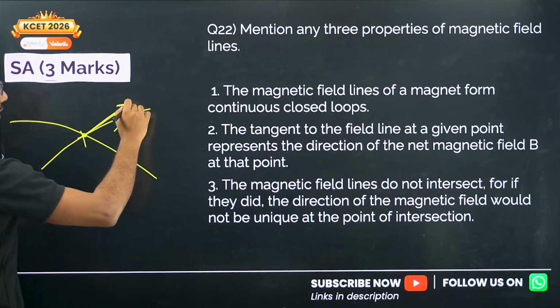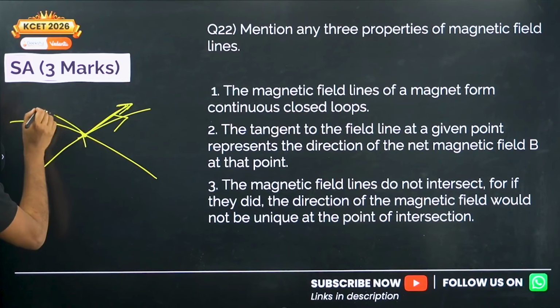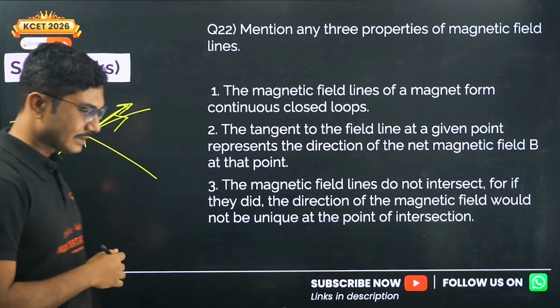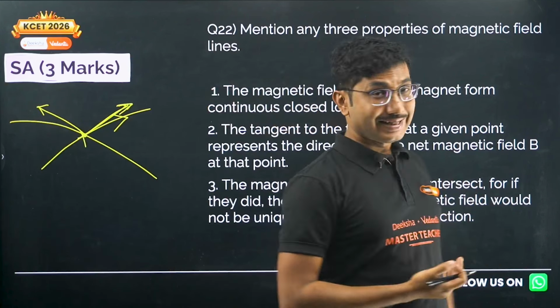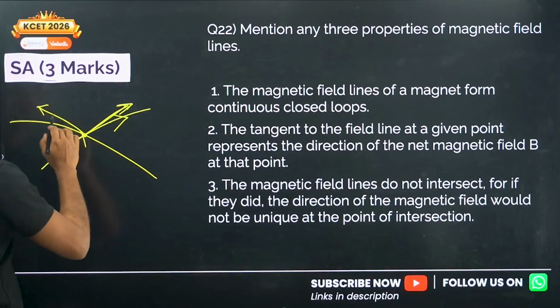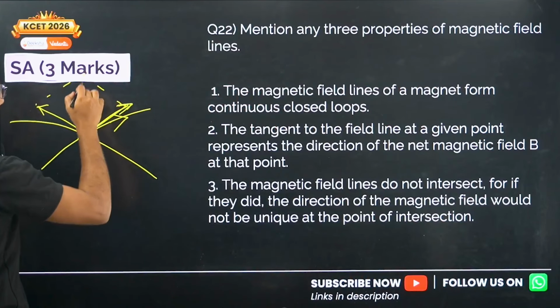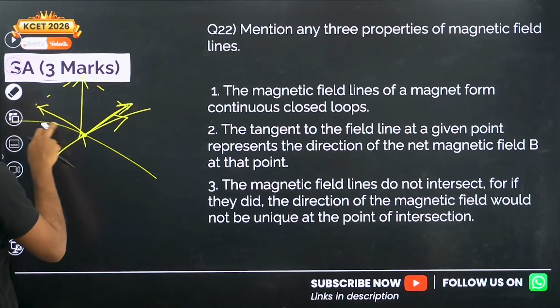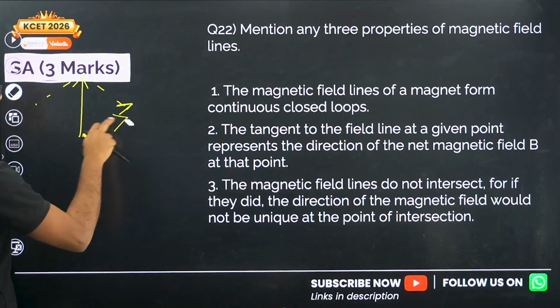We will have one field line in this direction, another in this direction. So 2 separate fields meeting at the same point. Practically, they will give you neither this nor that, but a resultant magnetic field which will be like this.